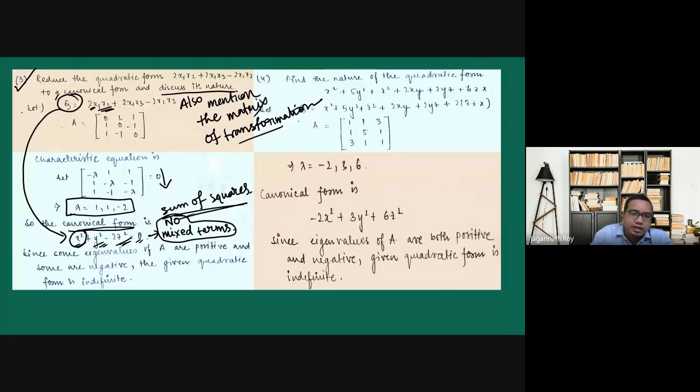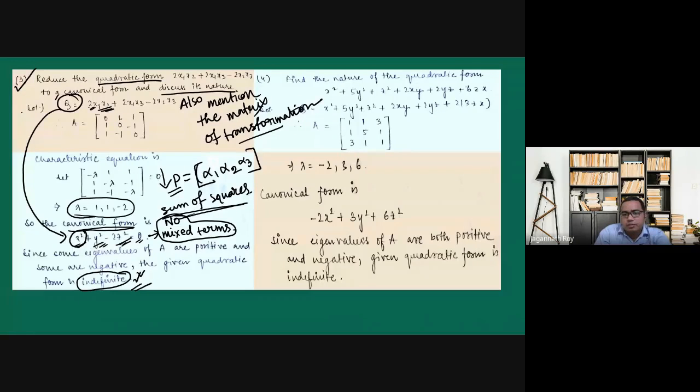And the corresponding P will be found by finding the eigenvalues and eigenvectors. Then we normalize the vectors and we find this P matrix. Now, since some of the eigenvalues of this matrix are positive and some of them are negative, it will be indefinite. The nature of this quadratic form is indefinite.